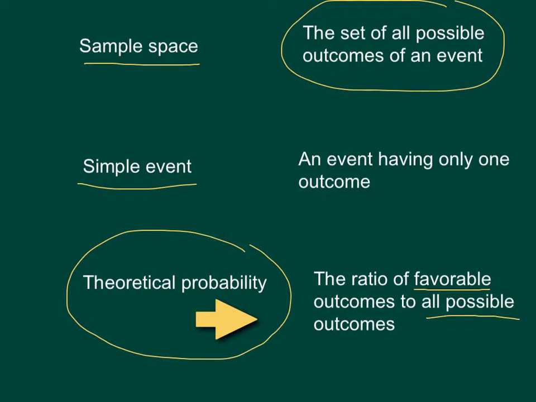So these are the three things that you have to think about. Sample space, right here, a simple event, right there, and theoretical probability. That's the three things that you're going to have to focus on. So let's apply it and see if it makes sense.